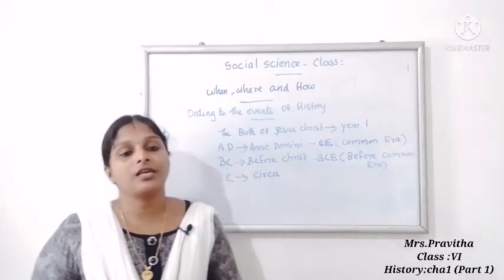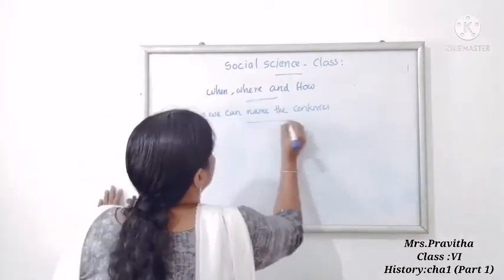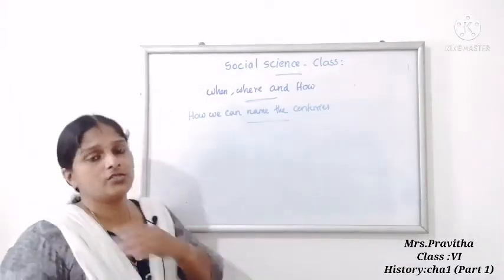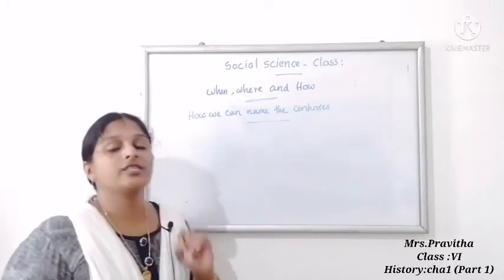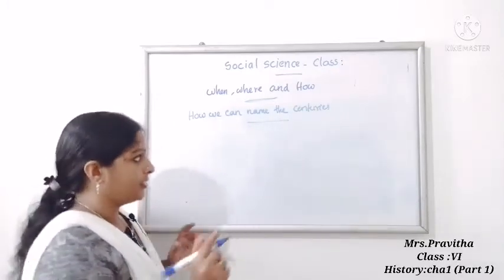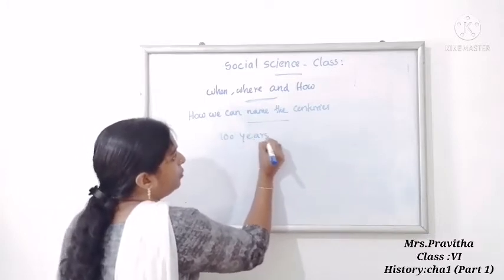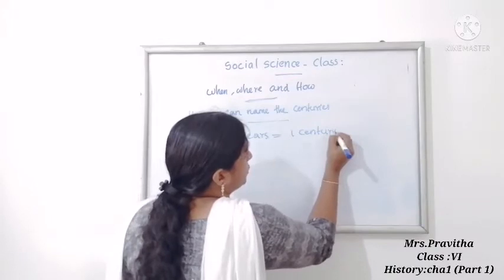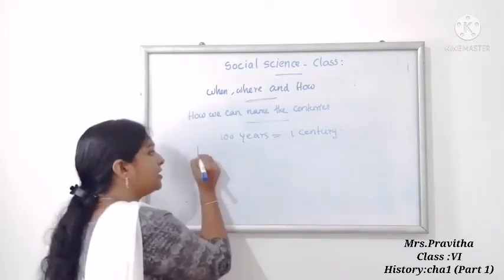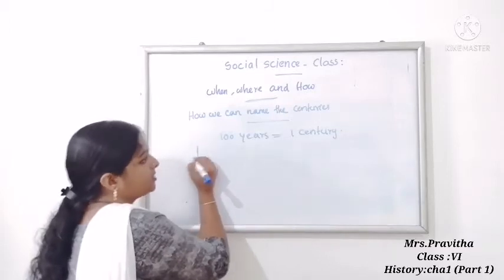Anyway, children, our next topic: how we can name the centuries. Tell me, how many years will make one century? 100 years. 100 years equal 1 century. Year 1, the birth of Jesus Christ, is regarded as year 1.